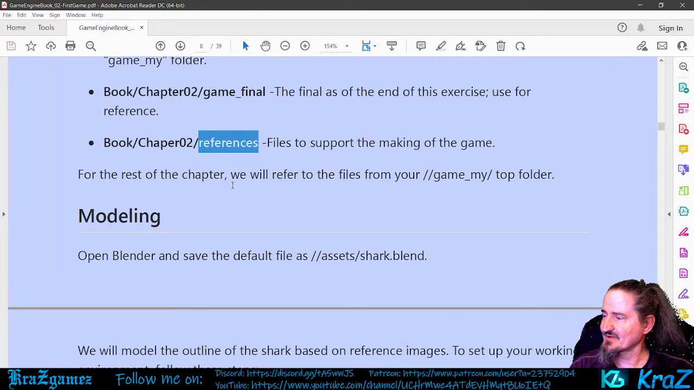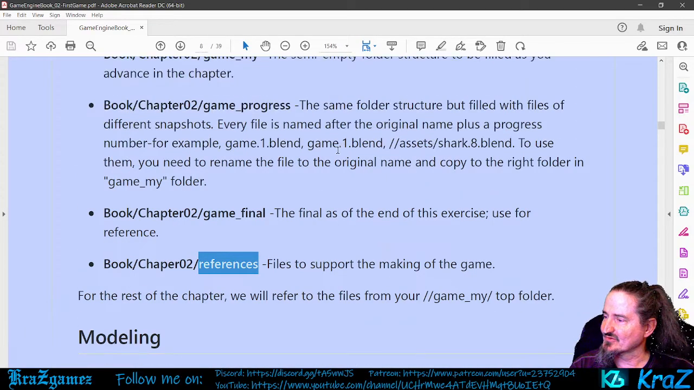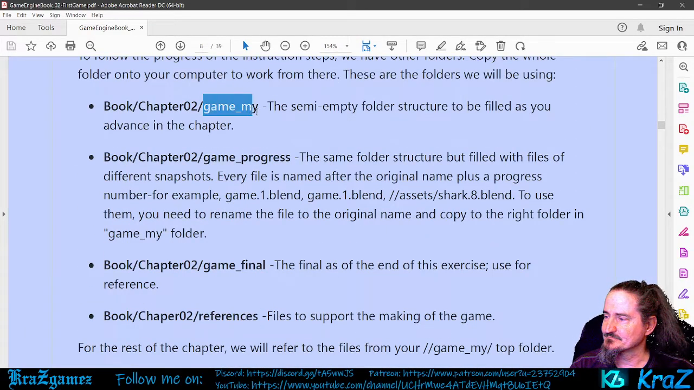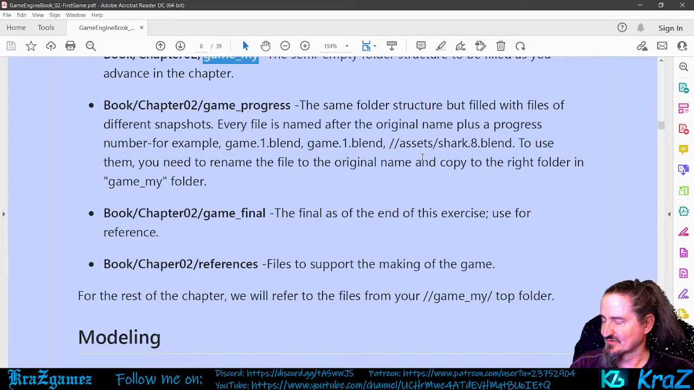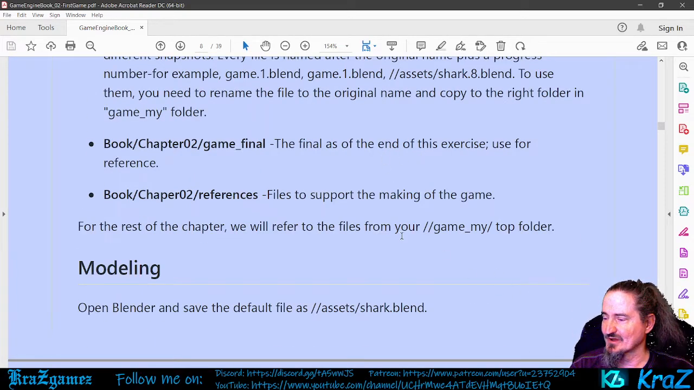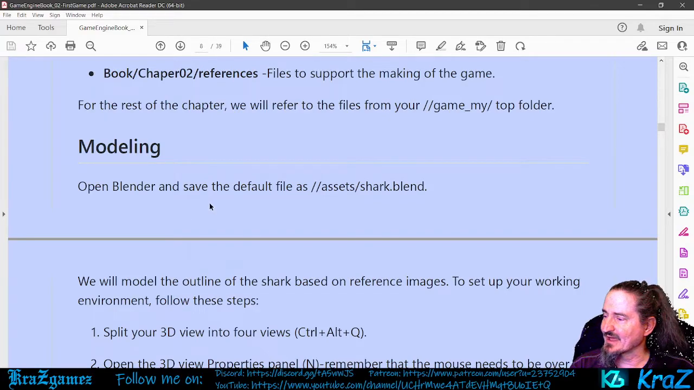Okay, so for the rest of the chapter, we will refer to the files from your game.my top folder. Okay, so game.my, which is the top folder. So you're going to go from there. So open Blender and save the default file as assets shark.blend.